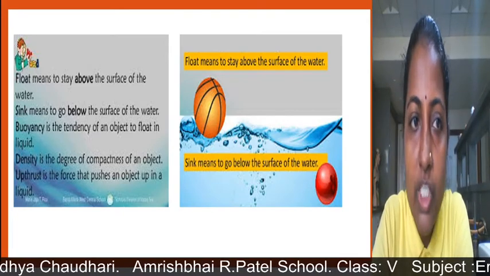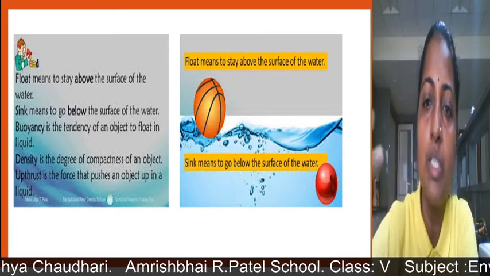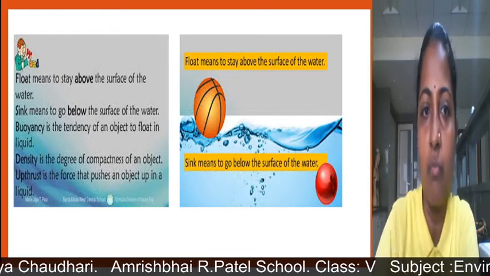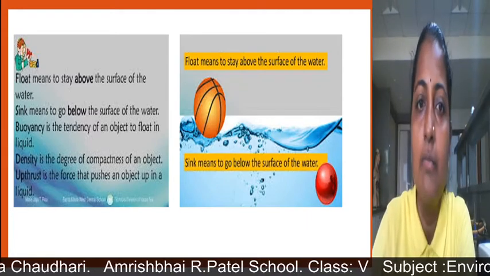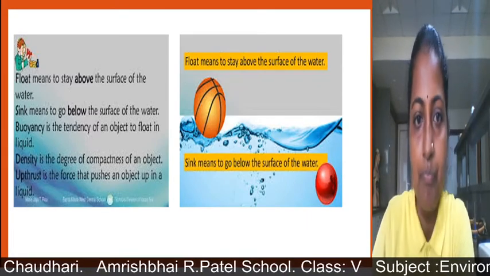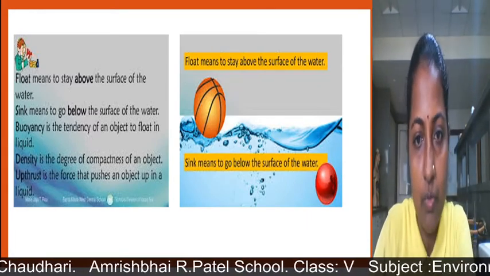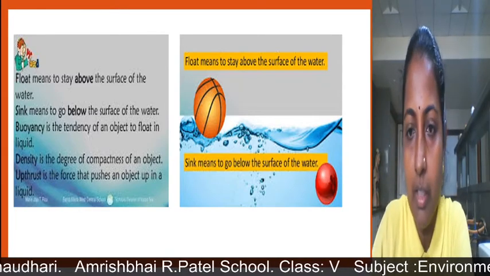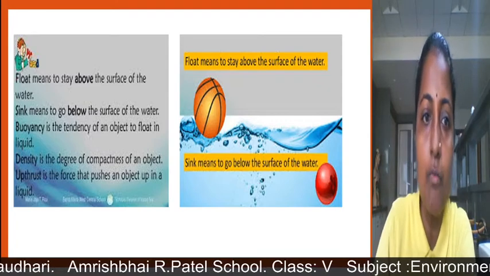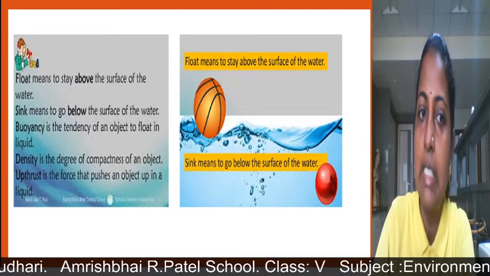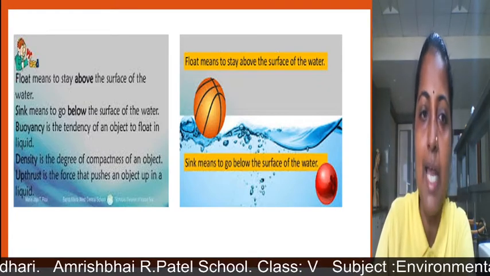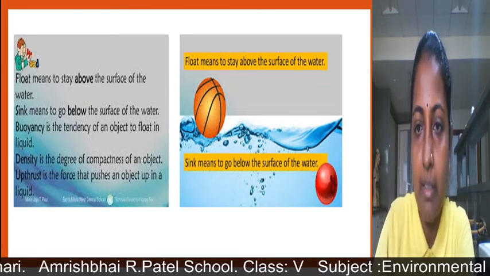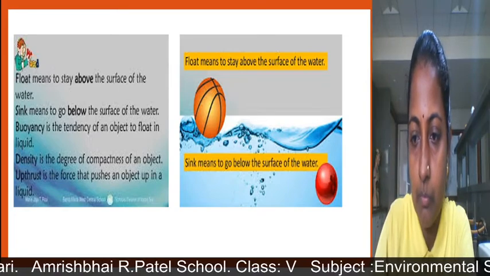Float means to stay above the surface of the water and sink means to go below the surface of water. As you can see, a ball is floating on the surface of water. Buoyancy is the tendency of an object to float in a liquid and density is the degree of compactness of an object. Upthrust is the force that pushes an object in a liquid. We will see one by one all these terms also.